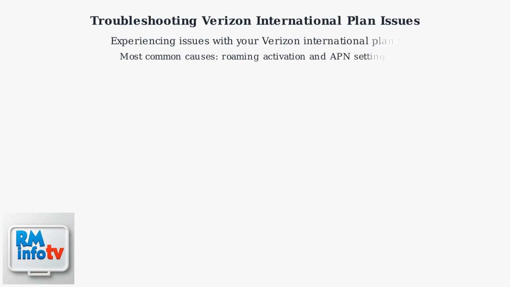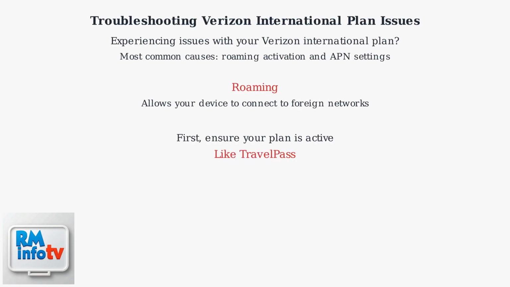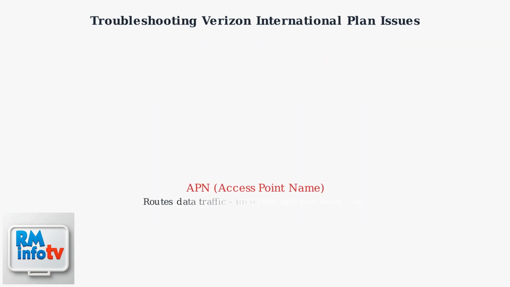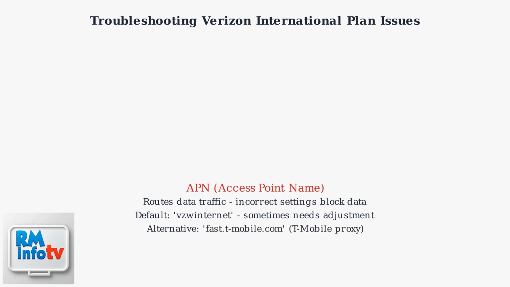Experiencing issues with your Verizon International Plan? The most common causes are related to roaming activation and APN settings. Roaming allows your device to connect to foreign networks. First, ensure your plan, like Travel Pass, is active. If data isn't working, the APN setting is likely the culprit.